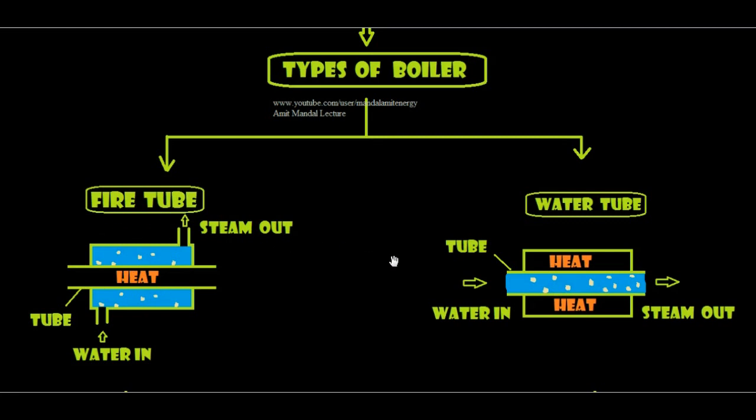Now in the case of a water tube boiler, water flows through the tube and heat is developed outside. This developed heat travels toward the water flowing inside the tube. The tube is a good conductor of heat, made of metal. So liquid water converts into steam and ultimately comes out. This is the basic difference between a fire tube boiler and a water tube boiler. In a fire tube, heat develops inside the tube and water is outside. In a water tube, water flows through the tube and heat is developed outside. In both cases steam is developed, meaning liquid water converts into steam.